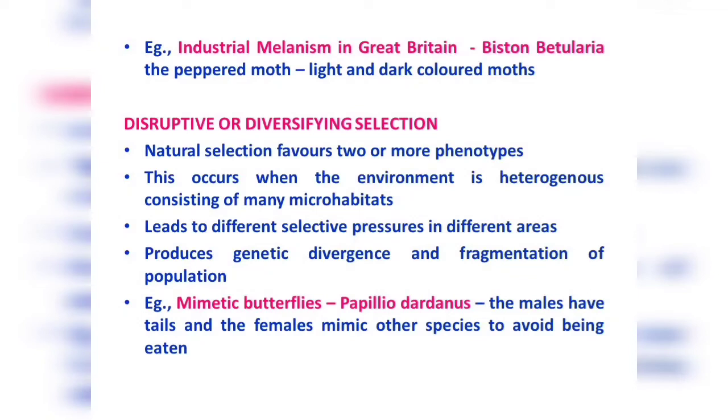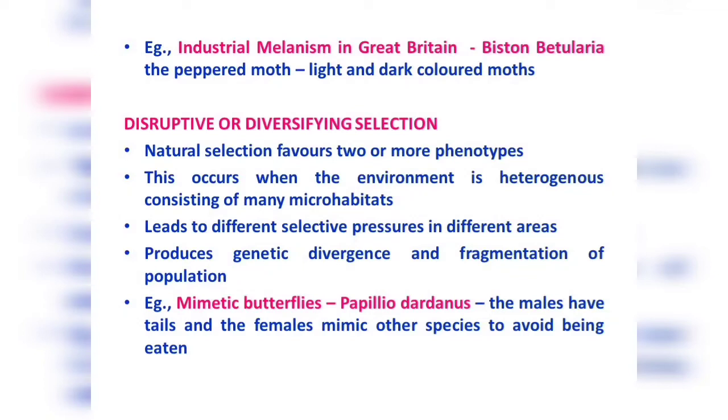Because we do not know which variations or which genetic changes are more favorable to organisms, natural selection has different selective pressures in different microhabitats. So if you look at the area as a whole, it produces genetic divergence. Each and every population in a microhabitat is genetically different from that of the other microhabitats. So there is genetic divergence, which finally leads to fragmentation of population. And this also brings about evolutionary changes.